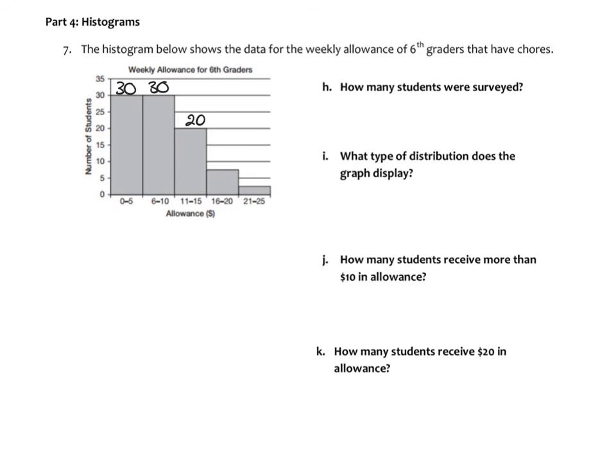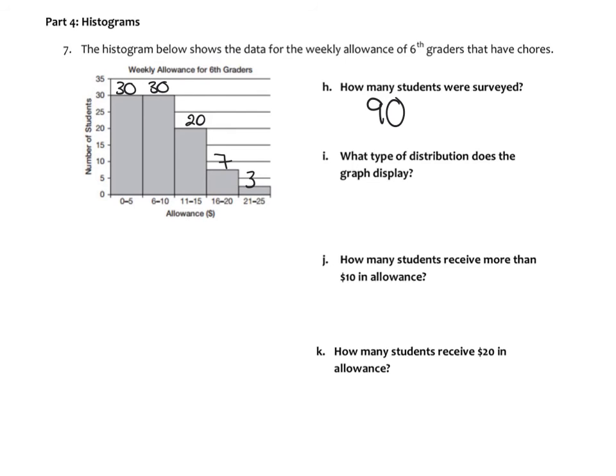This one's at 20. I would say that this one, you could say, because halfway between 10 and 5 is going to be a decimal, and you can't have a person as a decimal. So we're just going to say this is 7 and this is 3. And if you have 8 and 2, that's fine as well. So if you add all of those up, you have 30 plus 30 is 60, plus 20 is 80, plus that 10 is 90. So we're going to say there are a total of 90 students surveyed.